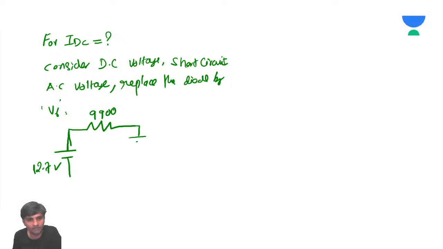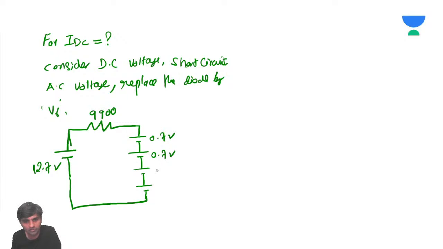Then you have four diodes connected like this, each with 0.7 volts. So four diodes are connected in series.